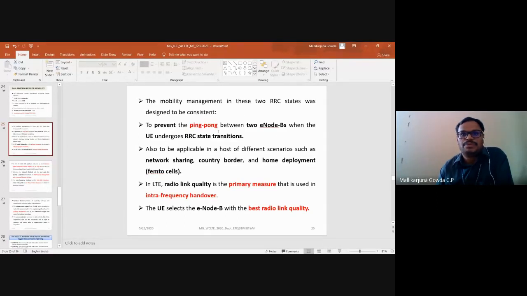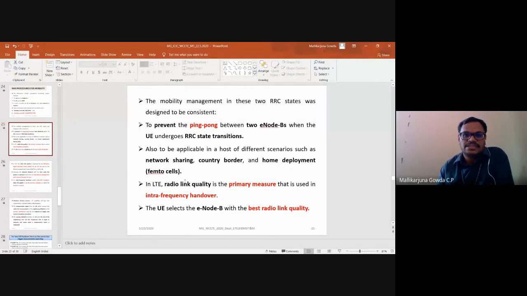I said it is to prevent ping pong between the two ENBs when the user equipment undergoes RRC state transitions, and also in different scenarios like network sharing, country borders, and other things. To prevent that, we need to have a consistent RRC state design, right?